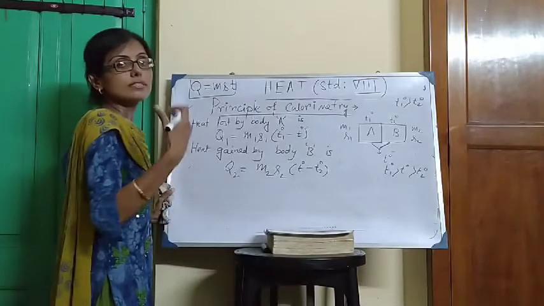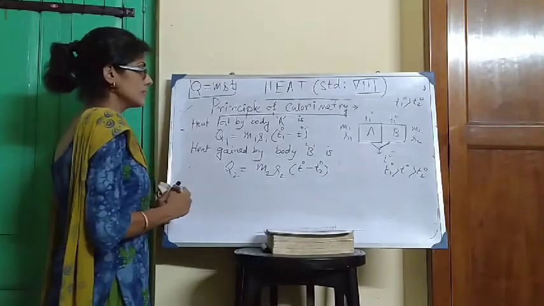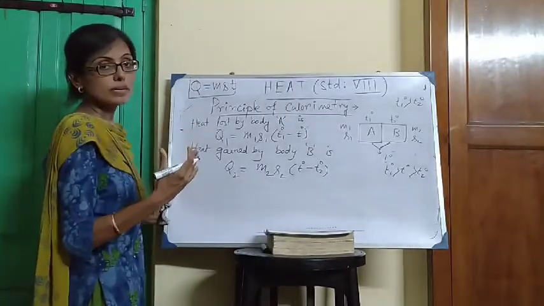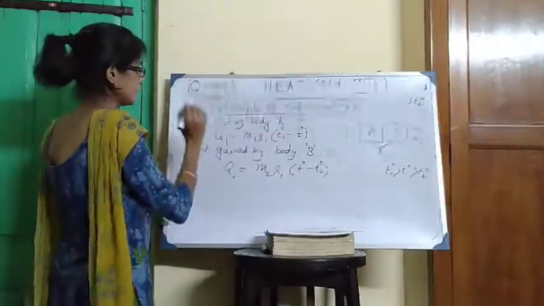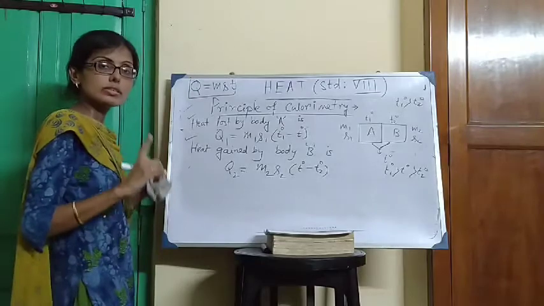What is the principle of calorimetry? When thermal equilibrium is attained, the heat lost by the hotter body and the heat gained by the colder body are the same.